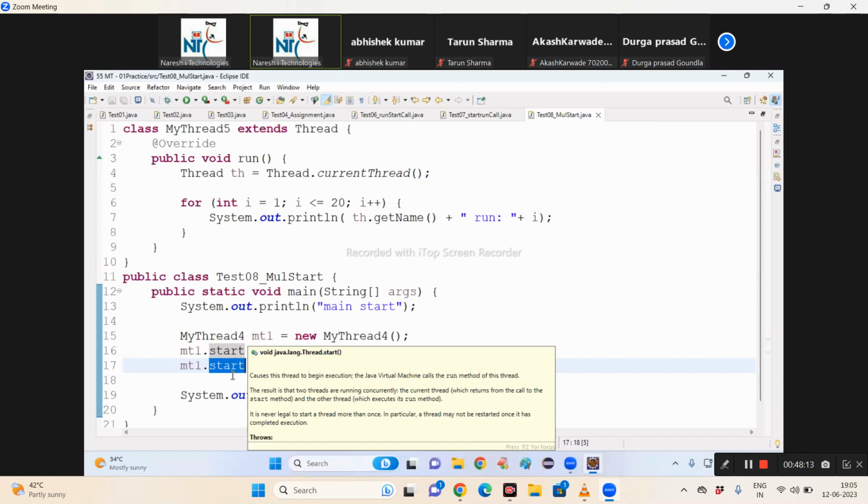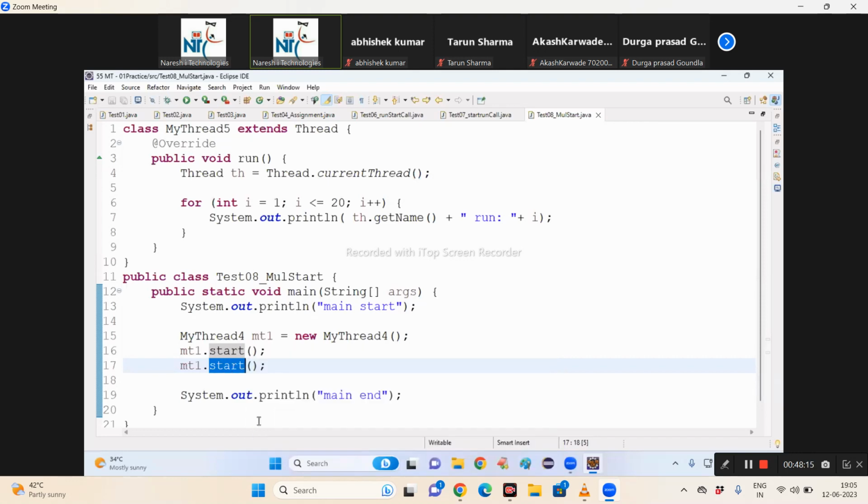Tell me, what are you calling now? The start method. It is a method. When you call a method and you get an exception, who is throwing the exception, the JVM or that method's logic? Why will the JVM throw an exception? Is there any problem in the memory? Then why does the JVM throw the exception?